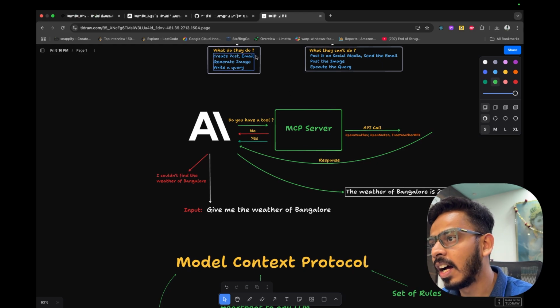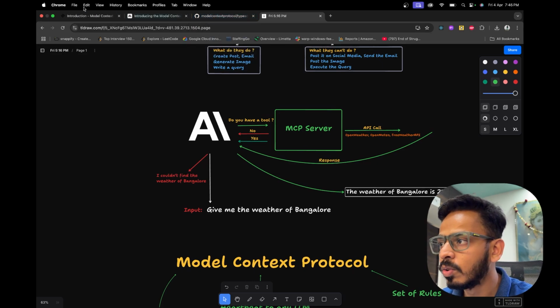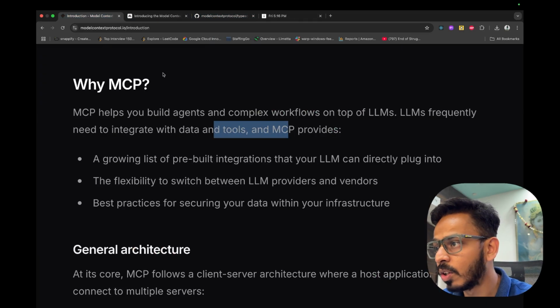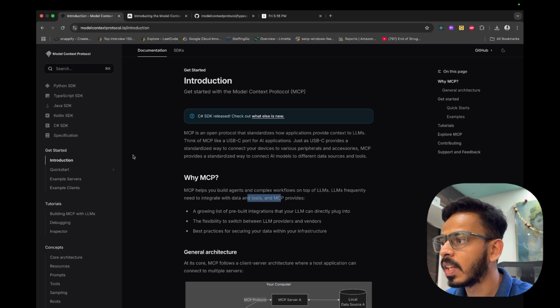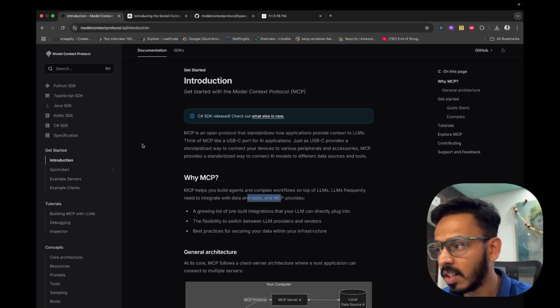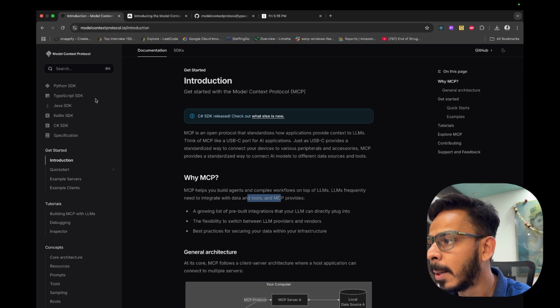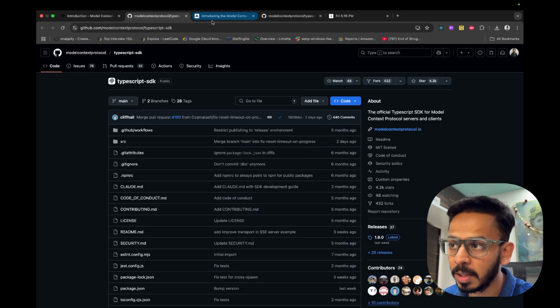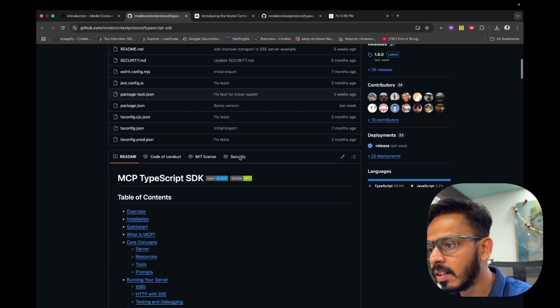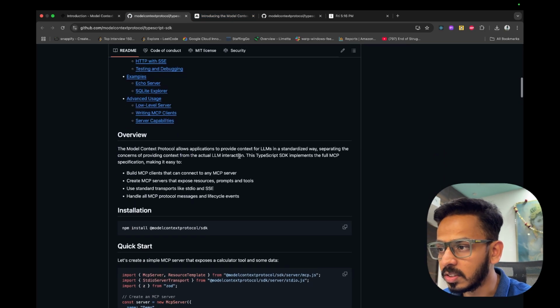I have also gone into the documentation. We'll also see what the documentation exactly is and what it contains. This is the particular documentation we are talking about, and there are different types of SDKs available. I am particularly excited about the TypeScript SDK, and here it gives you the installation process: what to install, how to install, and so on.